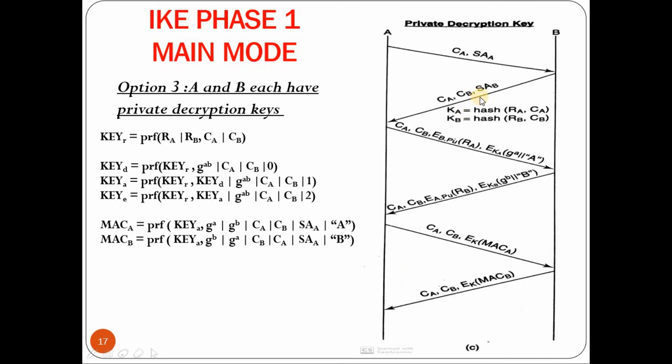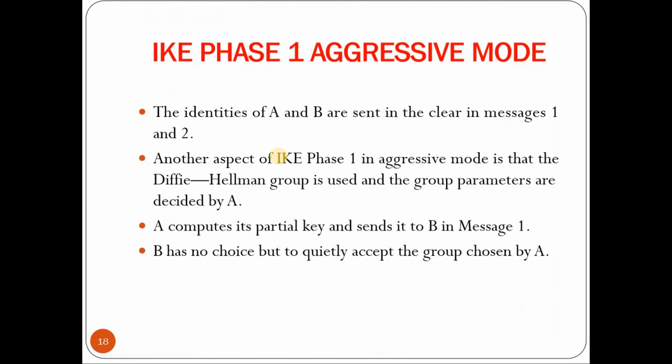So in this way, again, the first two steps are used for the exchange of the cookies and the SAs. The third and fourth communications are used for generation of keys, and in this case we also exchange the identity of both users. And in the fifth and sixth communications, authentication happens.